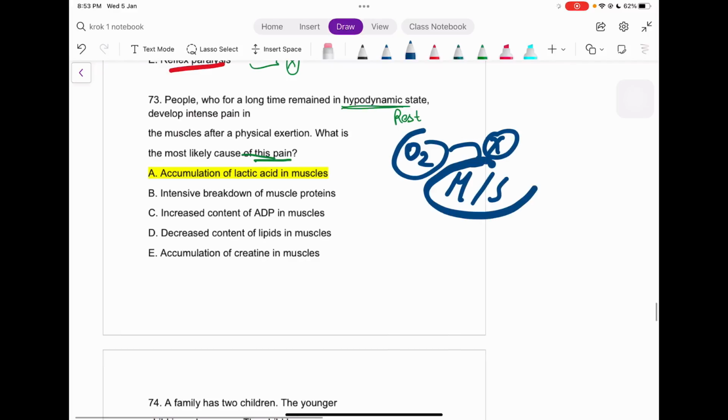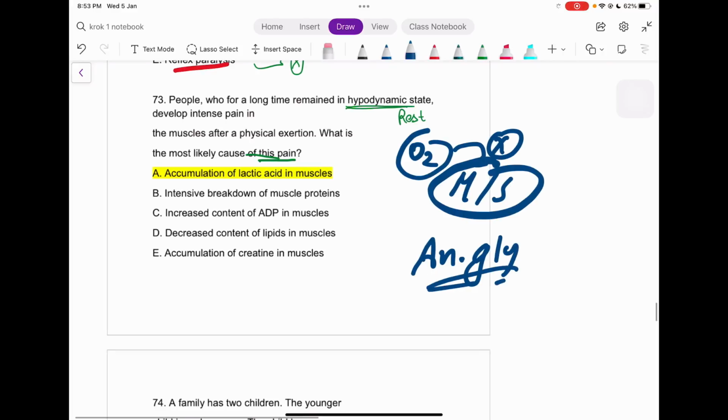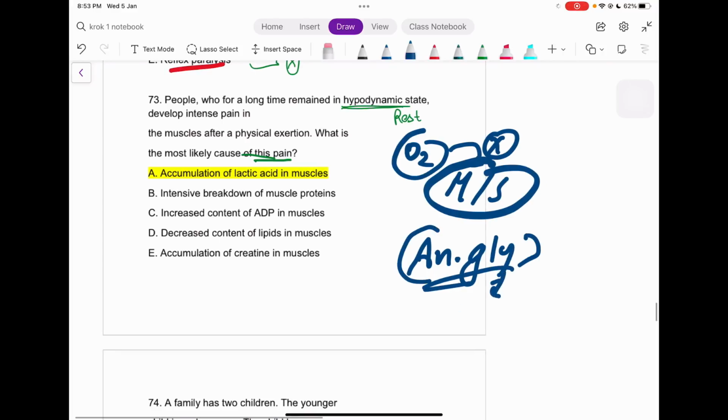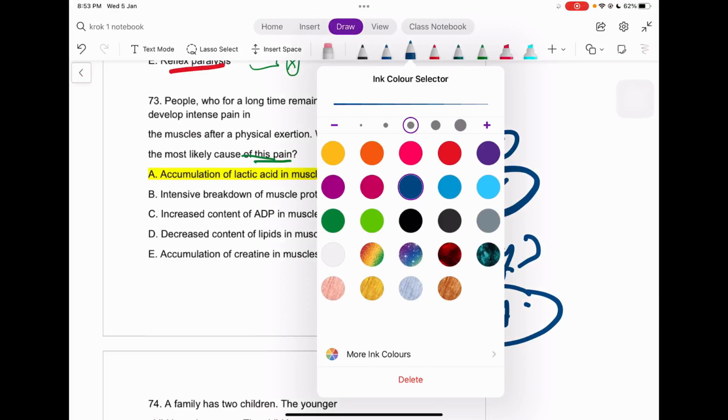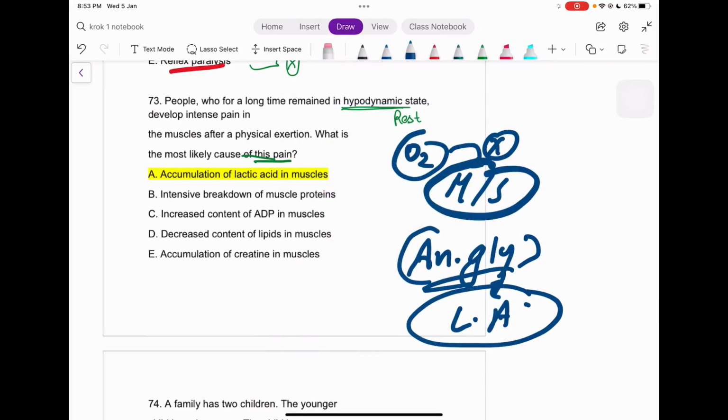So what is happening there? Anaerobic glycolysis is happening, right? For the anaerobic glycolysis, what is the final product we are having? That is the lactic acid, right? That's none of our rocket science itself. So this must be happening in this question which is given here, right? So let's see, okay, it's the accumulation of lactic acid in the muscle.